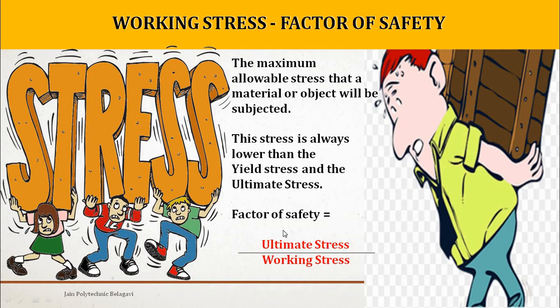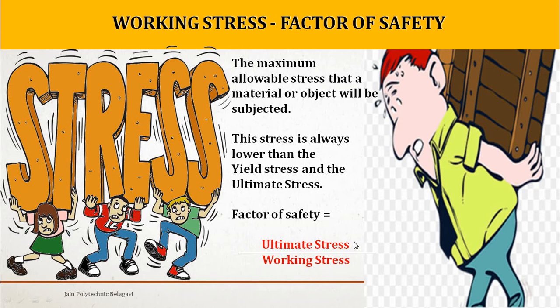This working stress is always lower than the ultimate stress, or you can say yield stress. So factor of safety is given by ultimate stress divided by working stress.